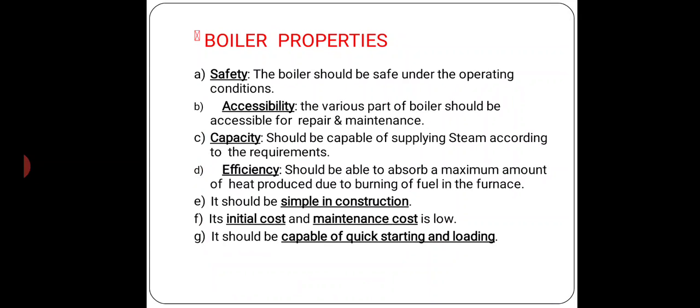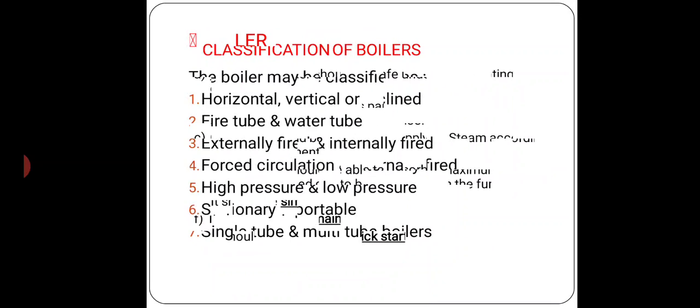First, the boiler should be safe under the operating condition. Second, the various parts of boiler should be accessible for repair and maintenance. Third, it should be capable of supplying steam according to the requirement as in thermal power plant. And the efficiency should be able to absorb a maximum amount of heat produced due to burning of fuel in the furnace. It should be simple in construction, its initial cost and maintenance cost should be low, and it should be capable of quick starting and loading.